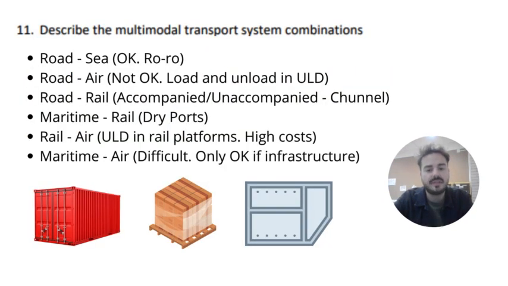Activity 11, describe the multimodal transport system combinations. Okay, we have different combinations. Some of them are okay, some of them are not quite okay. The first one is road-sea, which is quite normal, quite okay. You can think, for example, of a container being transported on a platform truck, and then this container is moved to a ship. Or on the other hand, we have the ro-ro cargo, roll-on, roll-off, carga rodada.